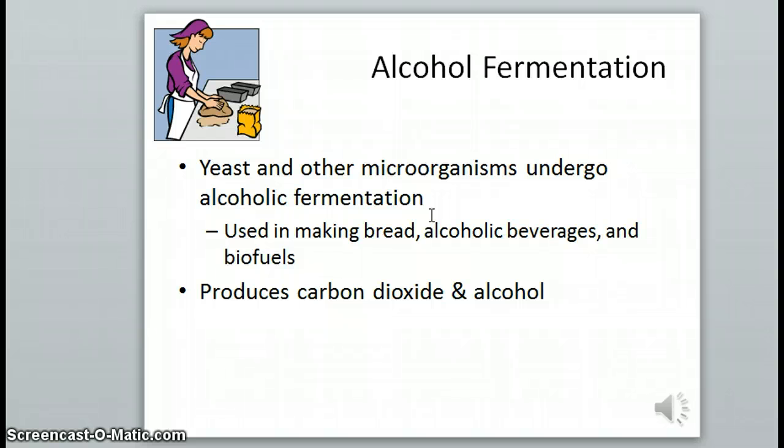Another really cool application of alcohol fermentation is making biofuels. These are alternative sources of energy that can be used in cars in addition to gasoline. They're made using the same process of alcohol fermentation. Feed plant material to microorganisms and they produce alcohol, or ethanol as it's often called.